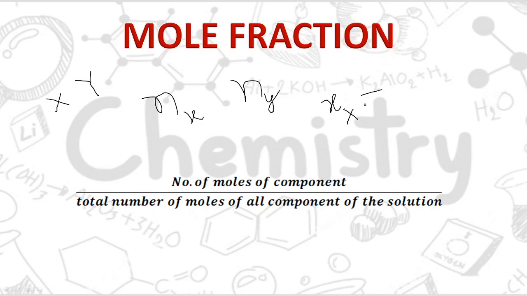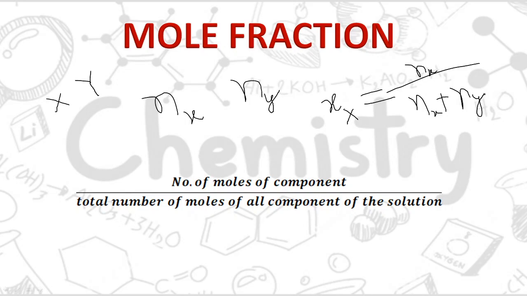What was the moles of X we got? That is Nx. And what will be the total number of moles of all the components of the solution? It will be the moles of X, that is Nx, plus the moles of Y, that is Ny. So this is how we determine the mole fraction of a particular solution.